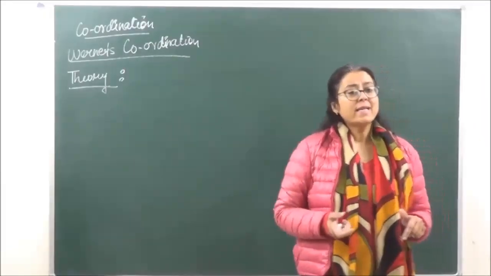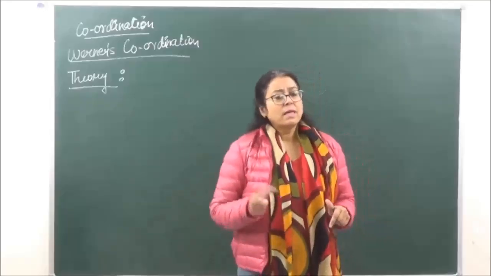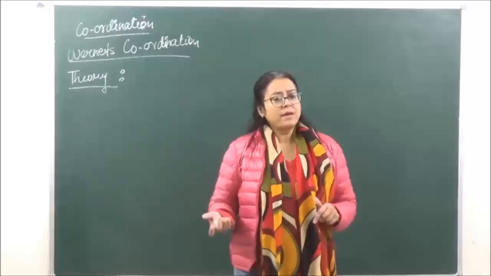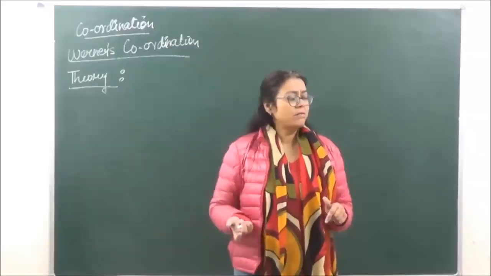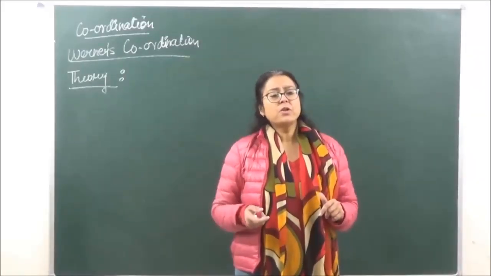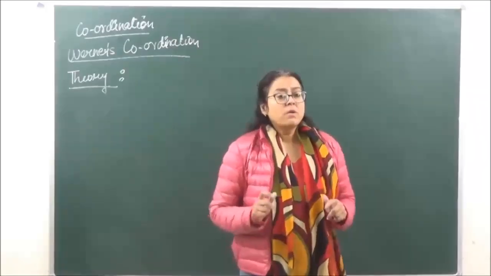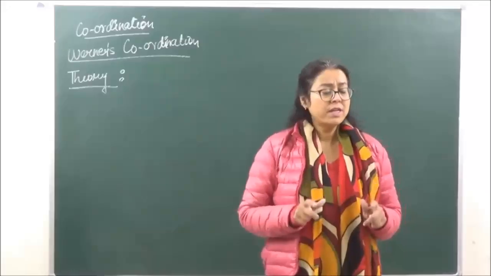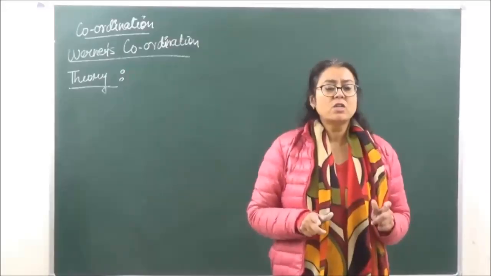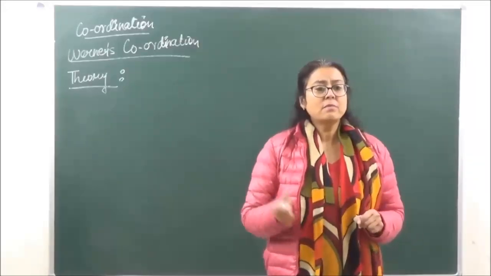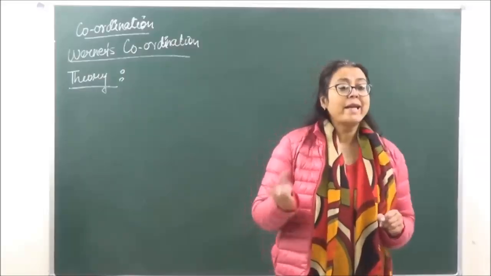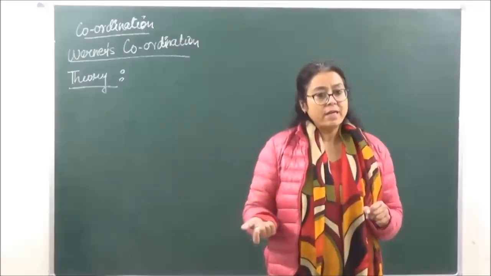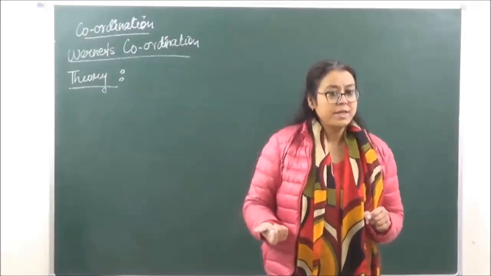Now when it is bearing a positive charge, that is the species that is going to be cationic, in that case the name of the central metal atom remains the same. For example, copper will remain copper, iron will remain iron, silver will remain silver, and so on. But if we are doing the nomenclature of anionic species, in which the coordinate entity is going to get a negative charge, in that case the name of the central metal atom is going to end in ate. For example, copper will become cuprate, iron will become ferrate, silver will become argentate, right?